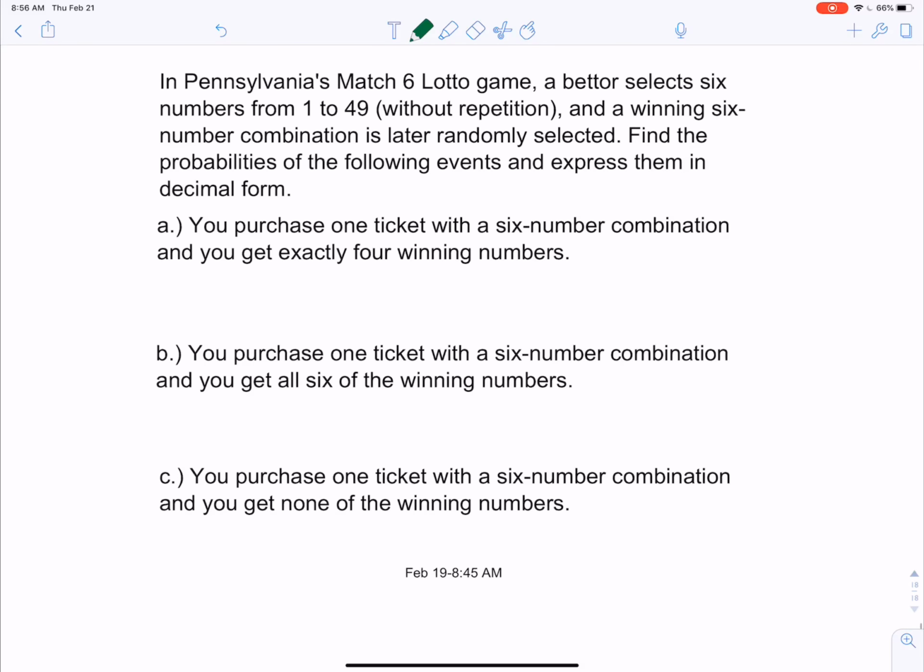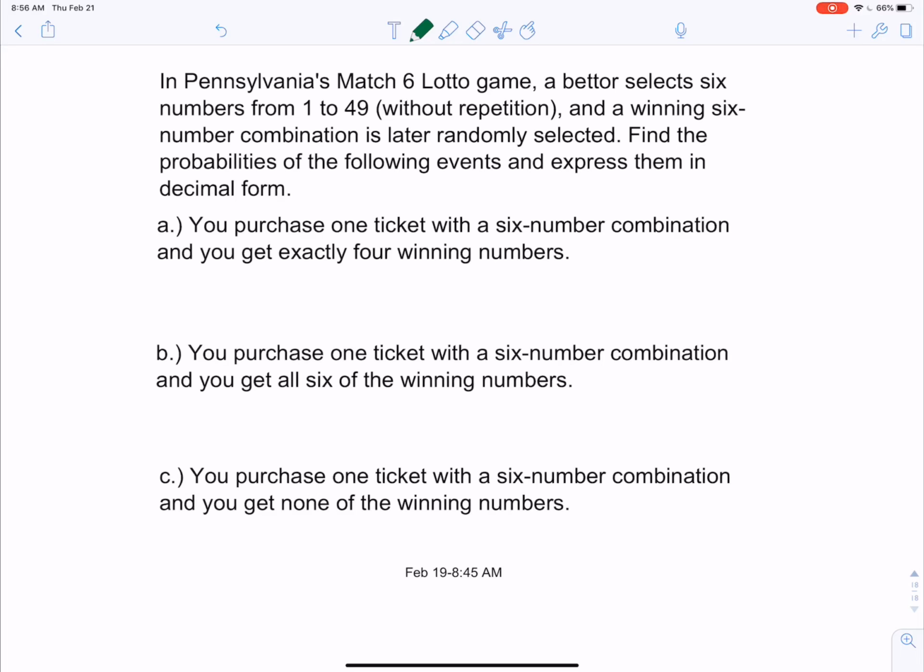So if we look at an example, in Pennsylvania's Match 6 lotto game, a bettor selects 6 numbers from 1 to 49 without repetition, and a winning 6-number combination is later randomly selected. Find the probabilities of the following events and express them in decimal form. Now, in the past, we've always been able to use that 5% rule for cumbersome calculations.